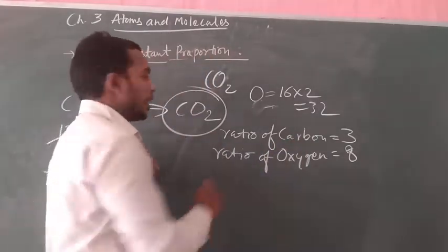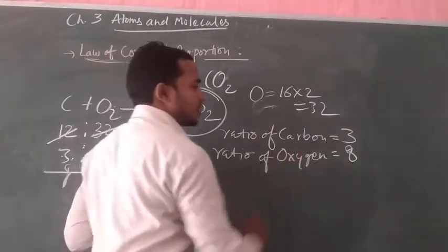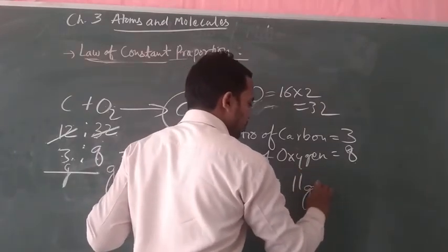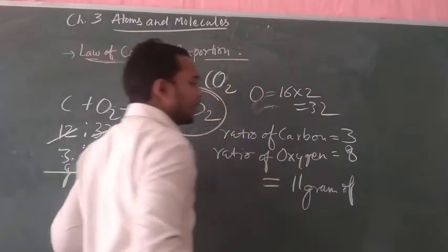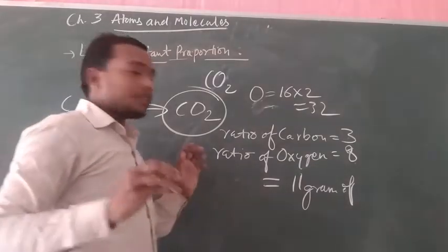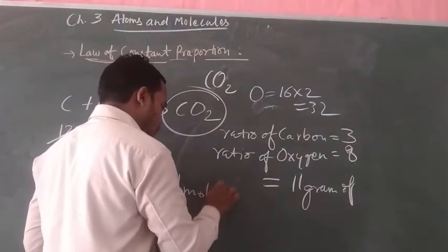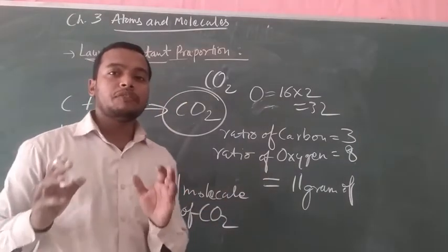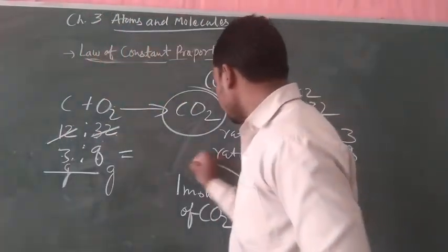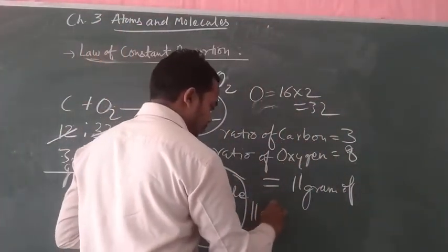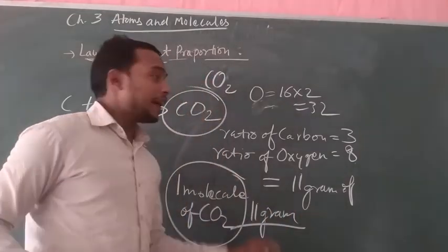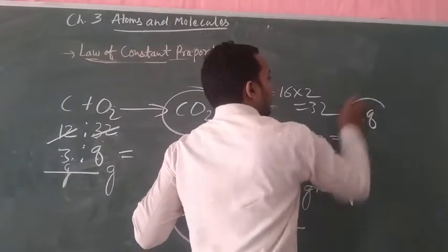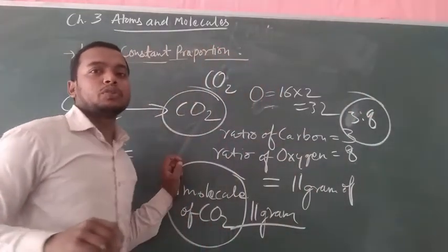which means we have found 3:8. The ratio of carbon in CO2 is 3 gram and the ratio of oxygen is 8 gram, so a total of 11 gram of carbon dioxide. One molecule of carbon dioxide contains 11 gram, in a 3:8 ratio everywhere in the universe.